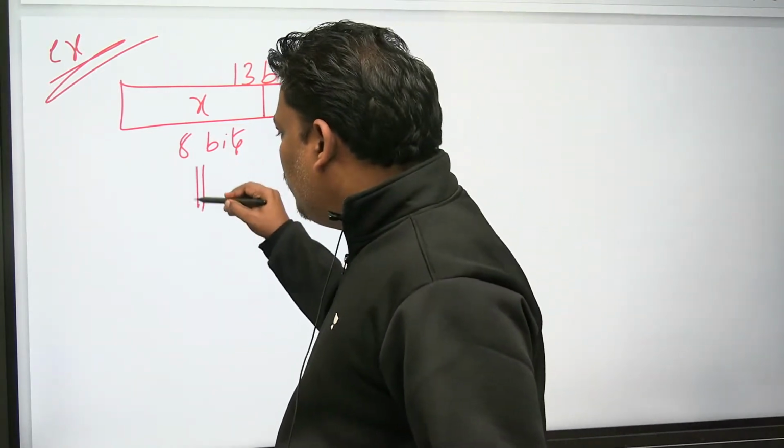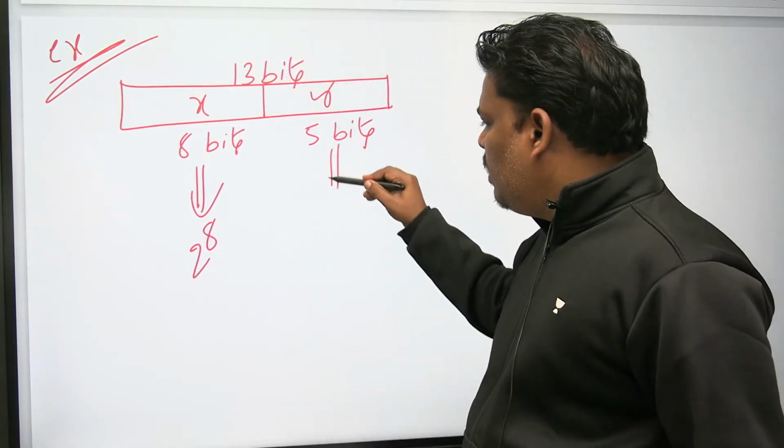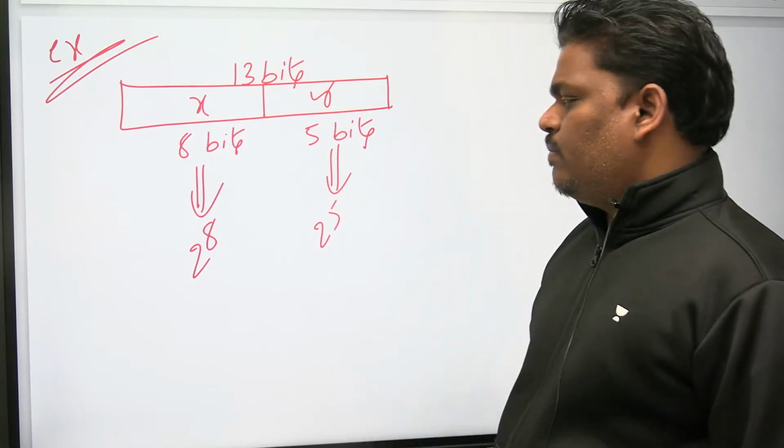With the 8 bits, how many binary numbers are possible? 2 power 8. With the 5 bits? 2 power 5.